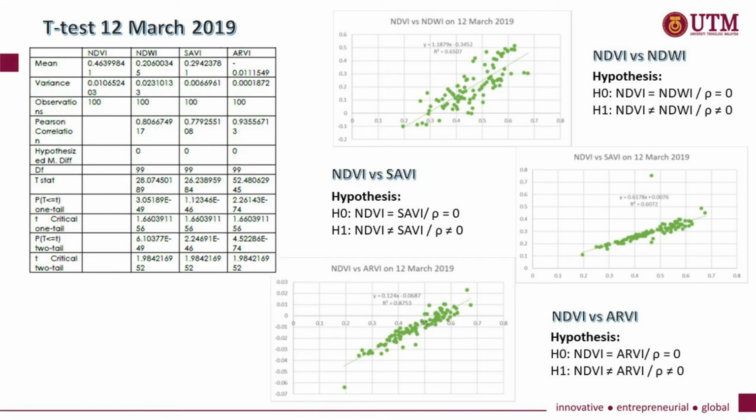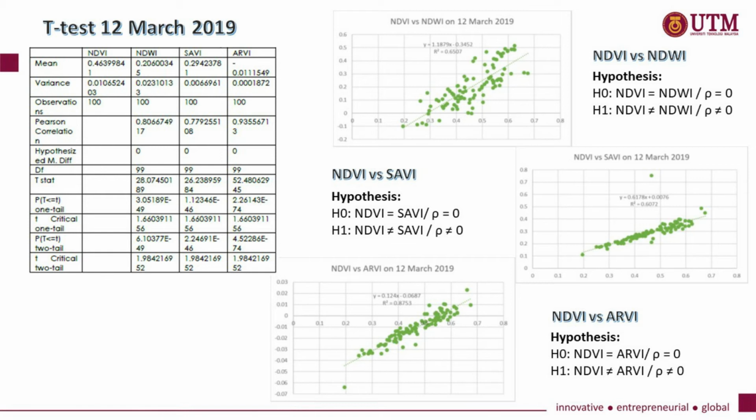In the t-test on 12 March 2019, the p-value also showed less than 0.05 between NDVI versus NDWI, SAVI, and RV. It proved to reject the null hypothesis and hypothesis 1 is accepted, where there is sufficient evidence to conclude that the correlation is not equal to 0 and it is highly significant.